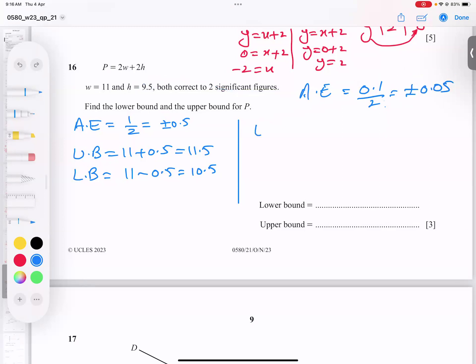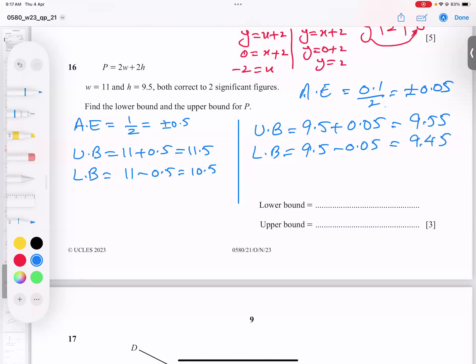The upper bound is 9.5 plus 0.05, and the lower bound is 9.5 minus 0.05. So I got 9.55, and if you subtract, it is coming 9.45.